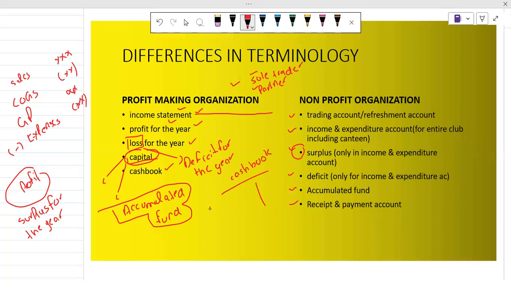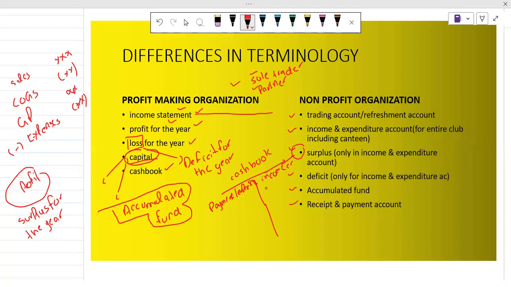So basically, the debit side is the payment side, and this is basically payment, so you can see the expenses. And the credit side we use when we are getting some cash, either in the form of a check or directly in cash.